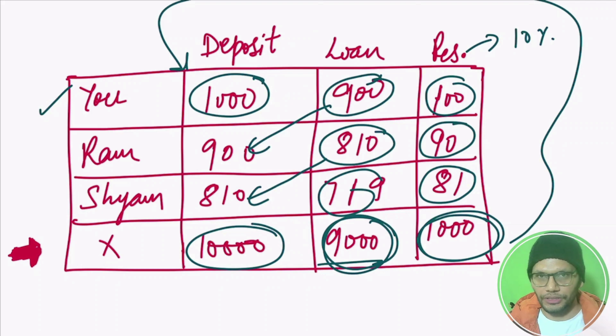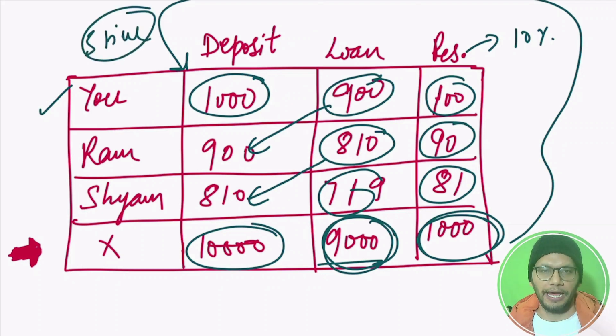In India, this is around 5 times or 6 times, means money multiplier on an average is 5 or 6. So if you deposit 1 rupee in the bank, it can generate 5 rupees or 6 rupees as a money multiplier. If money multiplier is very high, it is 7, 8 or 10, it means more money is generated. If money multiplier is less, it means less money is generated.